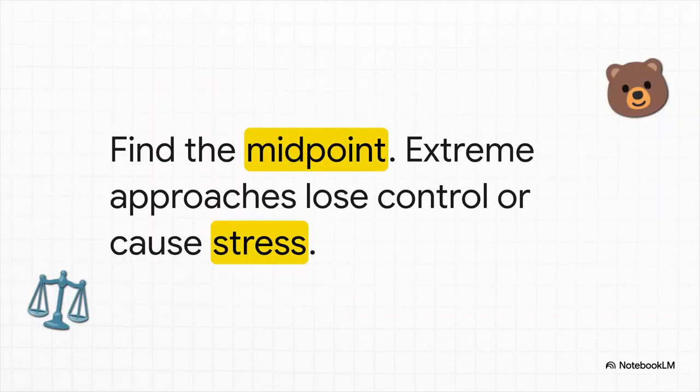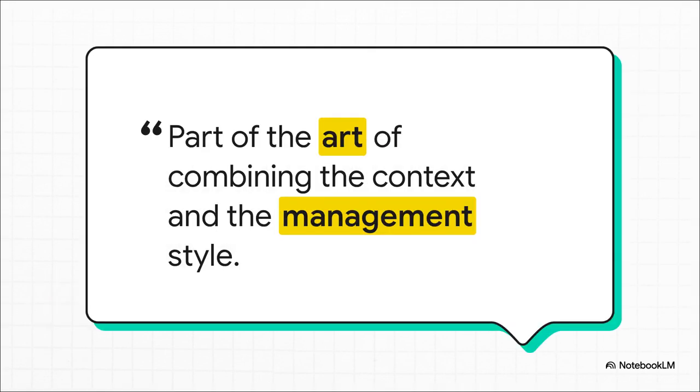What we're really trying to find here is the Goldilocks zone of accountability. It's a delicate balance. If you only measure uncontrollable variables, you have zero accountability and literally no one is driving the ship. But on the flip side, if you blindly blame managers for massive macroeconomic shifts, you just create a toxic culture. You generate destructive stress, people start padding their budgets with massive safety cushions, and your entire organizational planning gets totally distorted. This idea really hits the nail on the head. Finding this just right midpoint between organizational stress and meaningful management oversight isn't just a mathematical equation. It is an absolute art form for leadership.